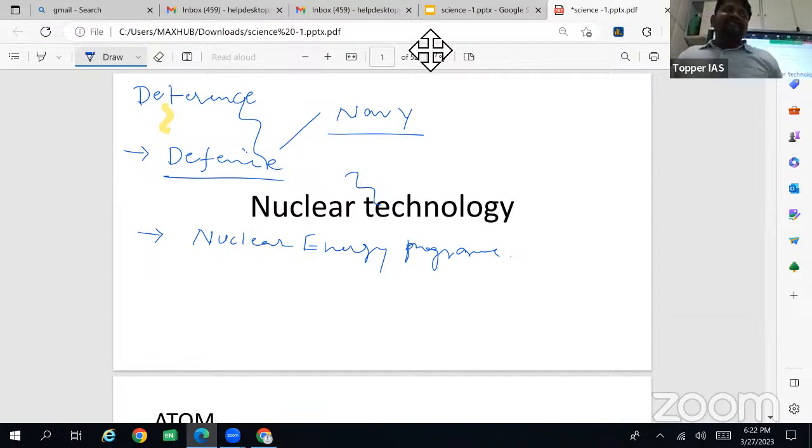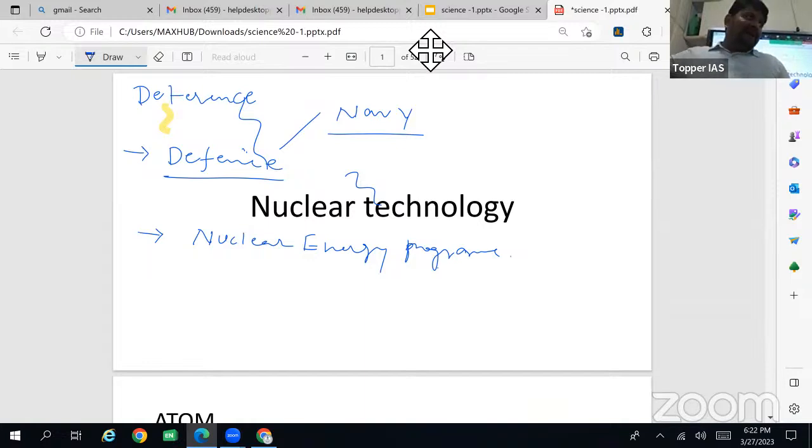That's why a new type of technology is being developed under the Scorpion class, called air independent propulsion, which means there is no requirement of oxygen. Even though it is working on diesel, there is no requirement of oxygen, so it runs underwater for a long duration. That is called a Scorpion class submarine.